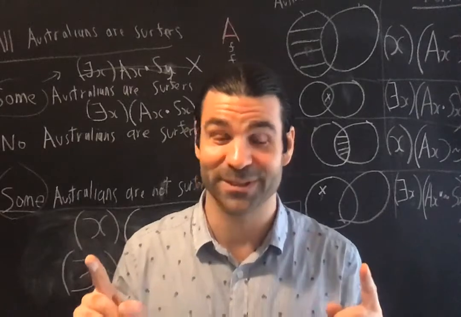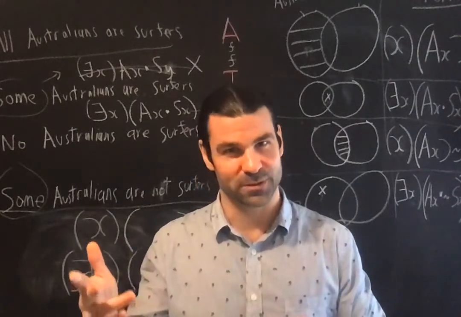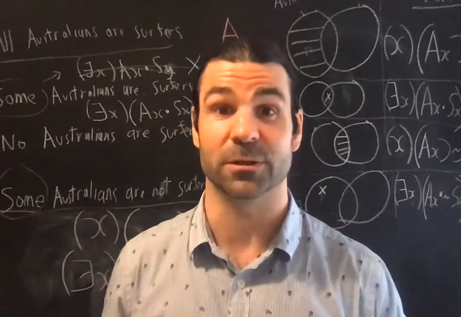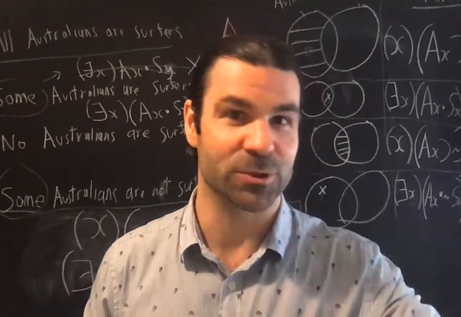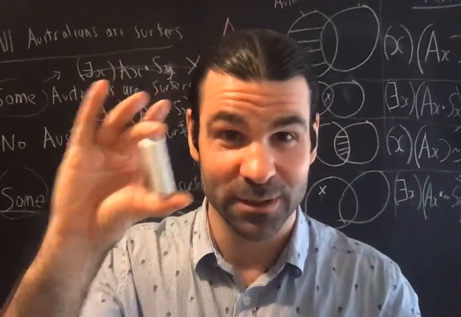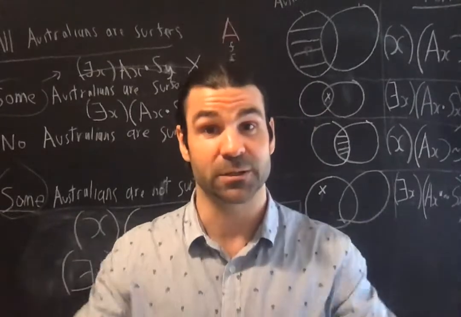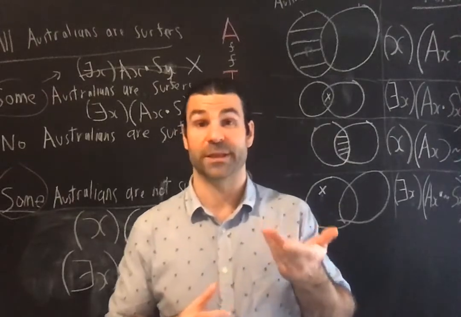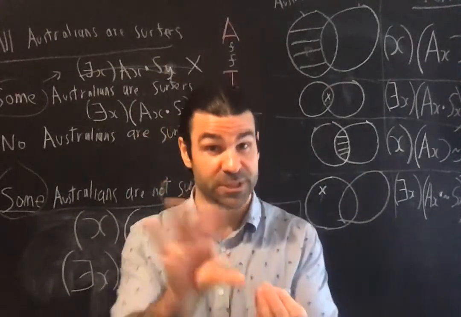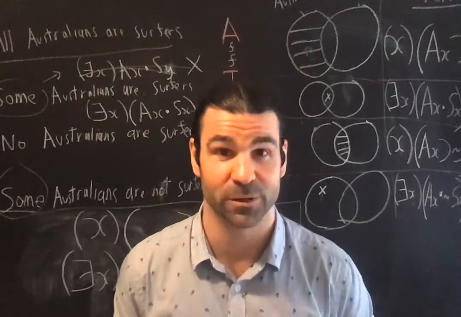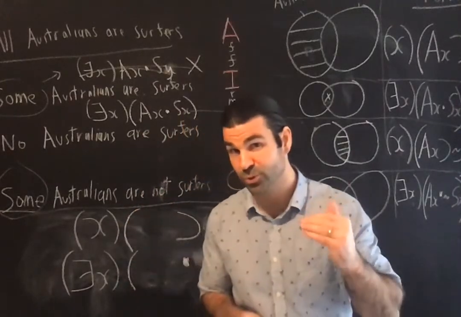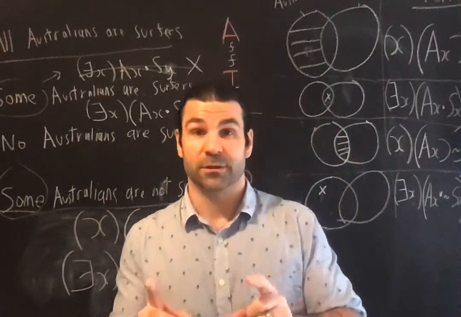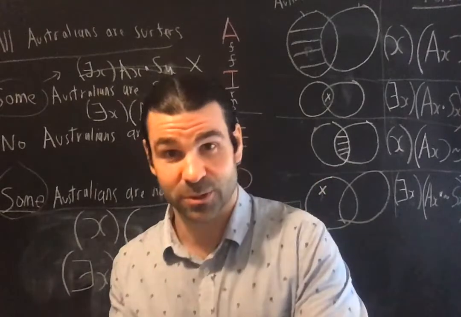It's a tough question because all Australians are surfers, right? And I'm going to start that with the universal quantifier. So I'm going to say for every X in the universe, but I'm not talking about this pencil or this piece of chalk, right? I'm only talking about Australians. How do we use the universal quantifier, which does in fact range over the entire universe and says this propositional function is true of everything in the universe, and yet limit my assertion to the subject class, right? All Australians are surfers. I really want to say that all of the ones in this class are surfers.